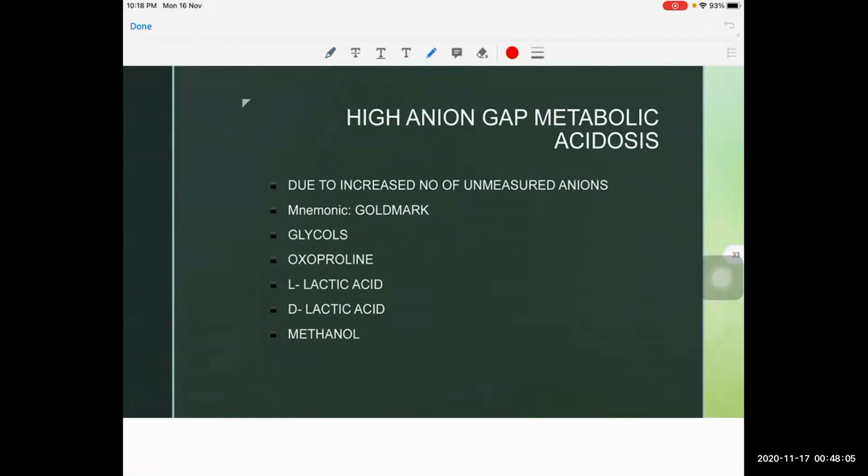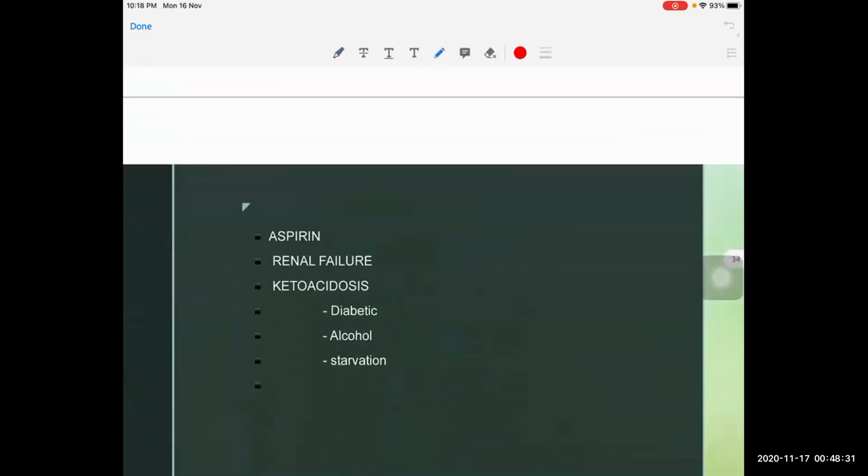For high anion gap metabolic acidosis, this is because of an increased number of unmeasured anions. The mnemonic is GOLD MARK. There are many mnemonics, like MUD PILES, but what I remember is GOLD MARK. G for glycols, O for oxoproline, L for L-lactic acid, D for D-lactic acid, M for methanol, A for aspirin, that is salicylates, R for renal failure, that is CKD, and K for ketoacidosis, which can be diabetic ketoacidosis, alcohol, and starvation.